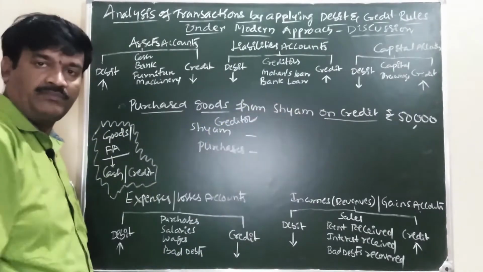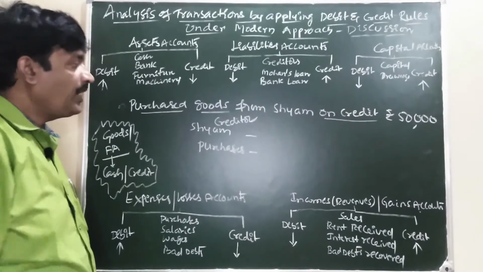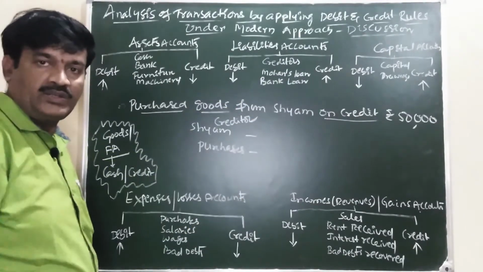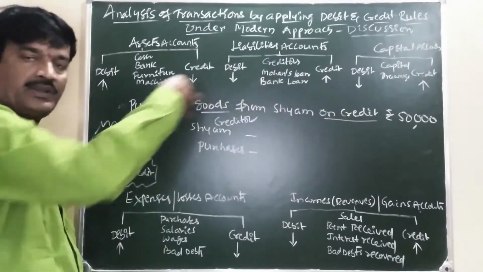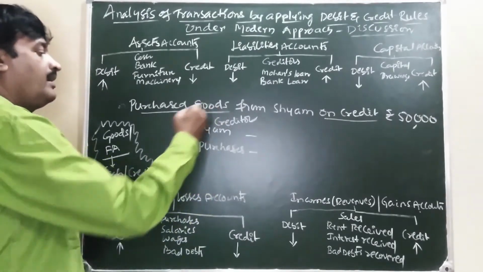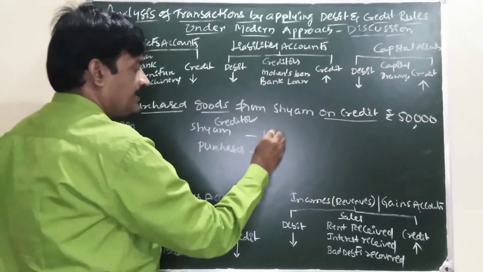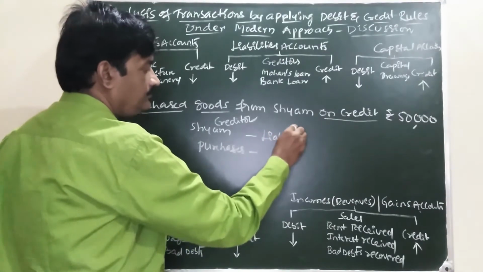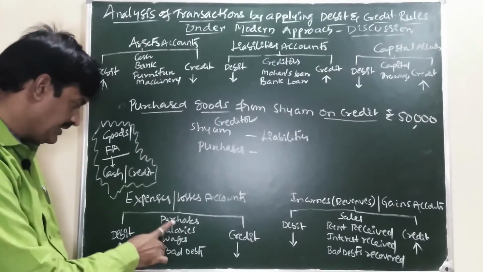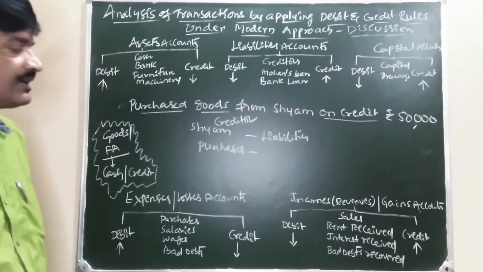Purchased goods from Shyam. Amount paid or not paid? Not paid. Due to whom? Due to Shyam. Payable to Shyam. Creditor is a person to whom amount is payable. Shyam is a creditor. Creditor comes in liabilities. Purchases comes in expenses, losses account.